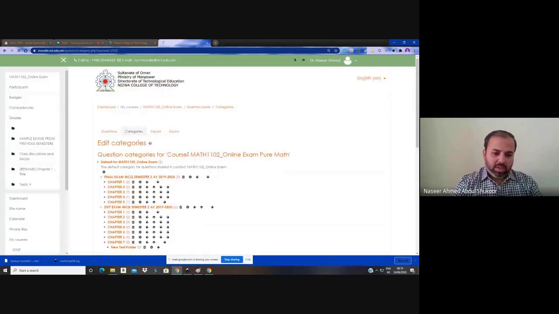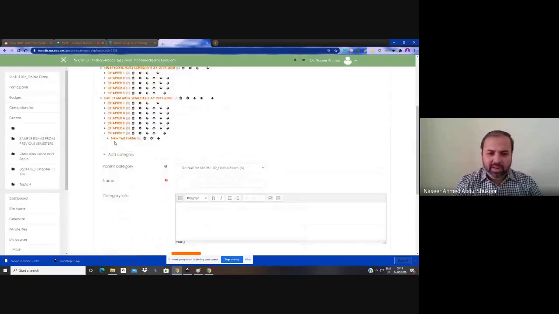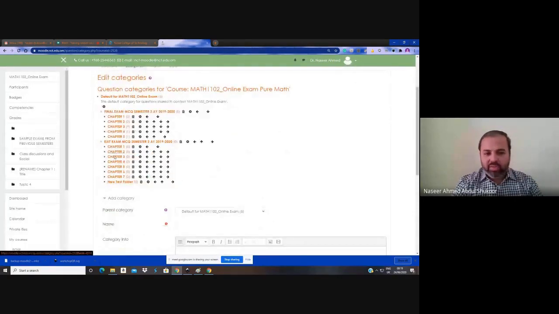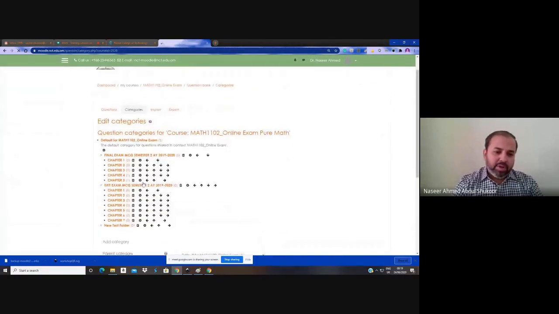This is purposely done to explain the arrows and their usage. If I click this child category, it will move as a child folder of this. Again, if I move it, then it becomes a parent folder.